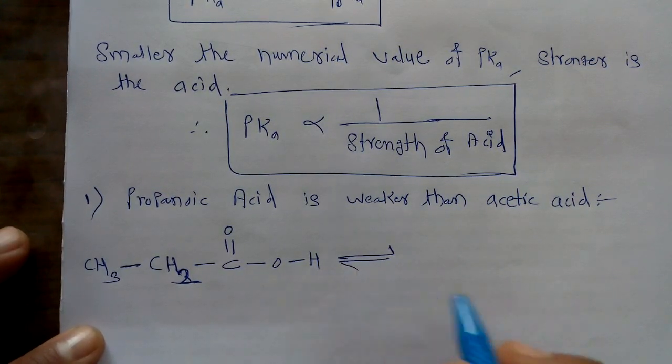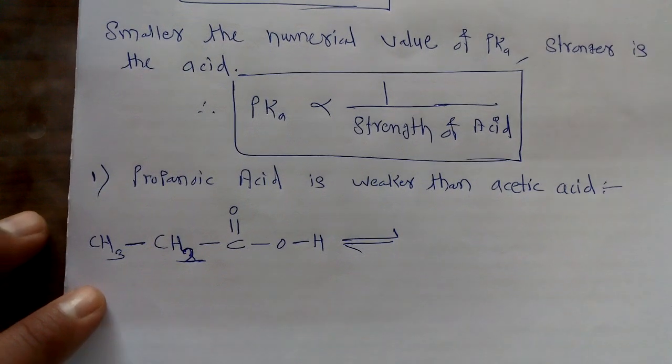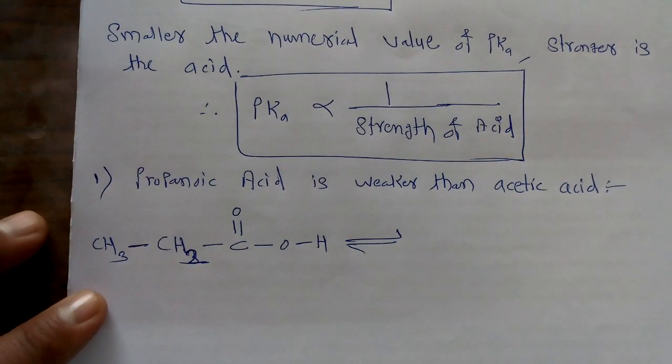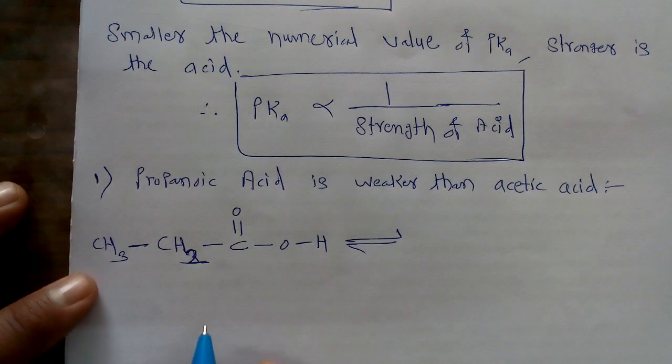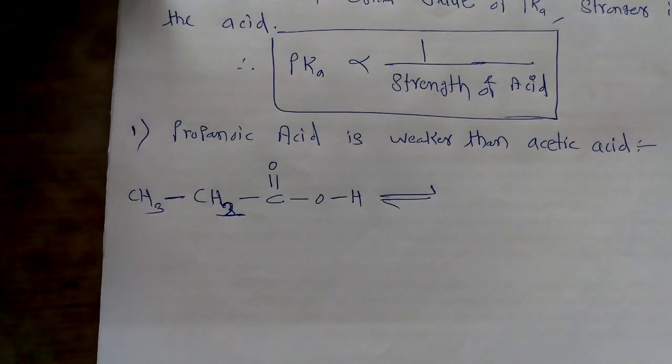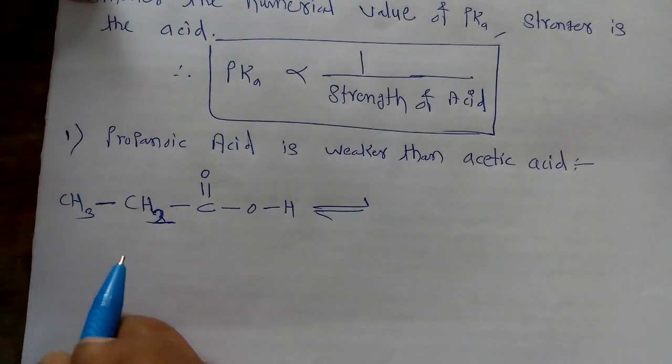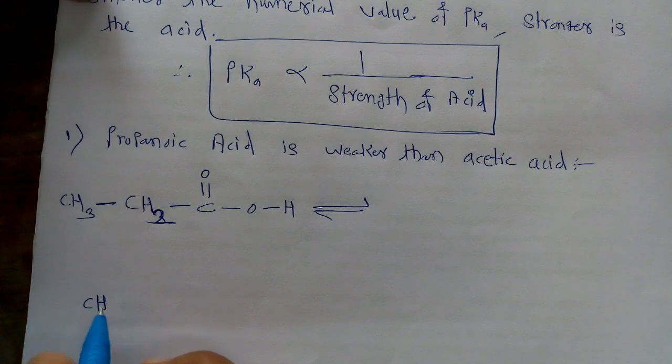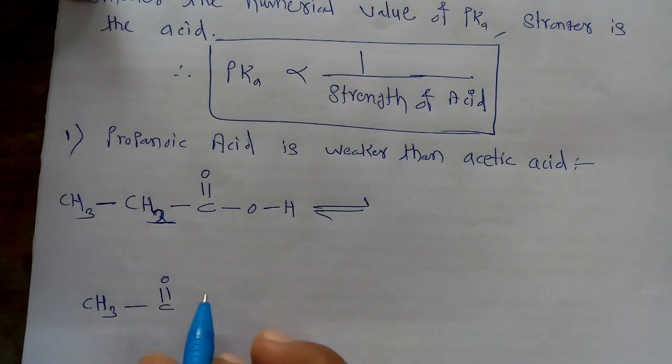This is the first acid we take here. The second acid we take here is acetic acid. The structure for this acetic acid is CH3 single bond C double bond O single bond OH.